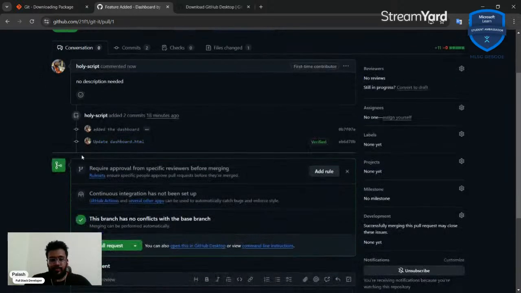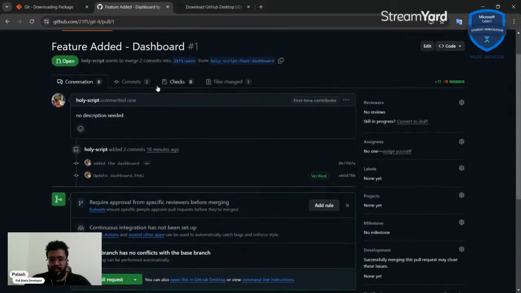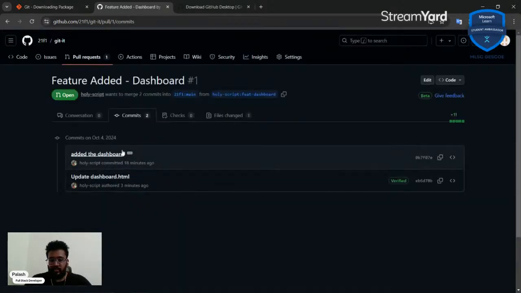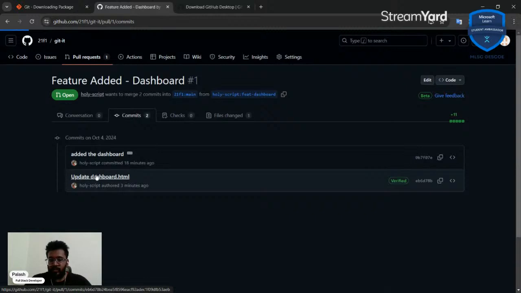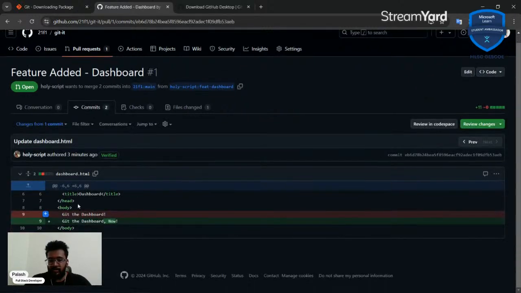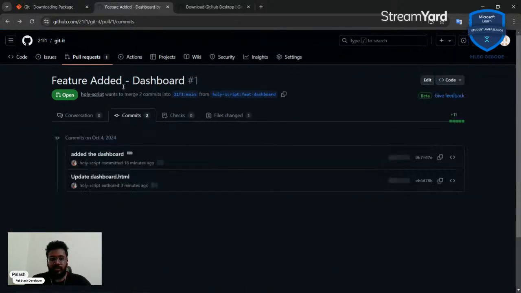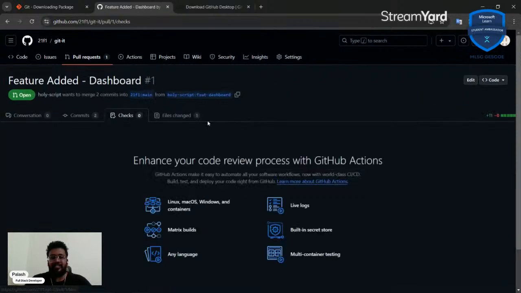So I'll go over there, and I can see there's a bunch of tabs. I can go to commits and see all the commits that they've done, and going to a particular commit, I can see the changes they've made. And if I go to the checks, these checks are done with GitHub Actions. We're not going to get into GitHub Actions today.